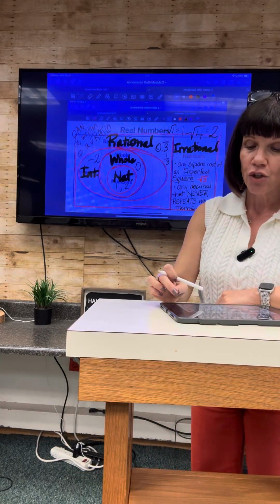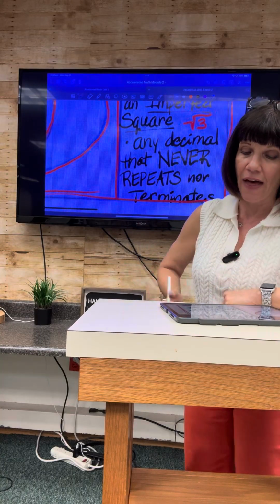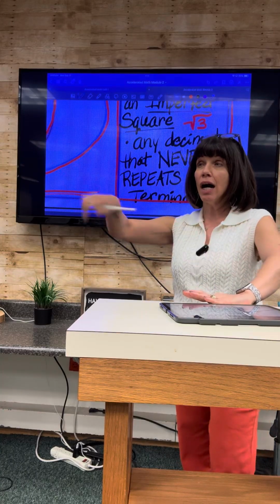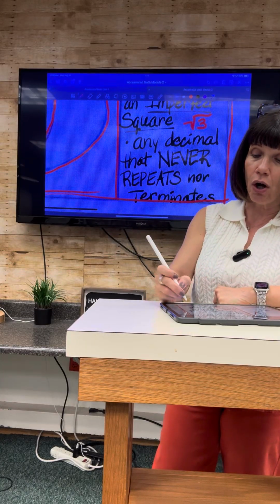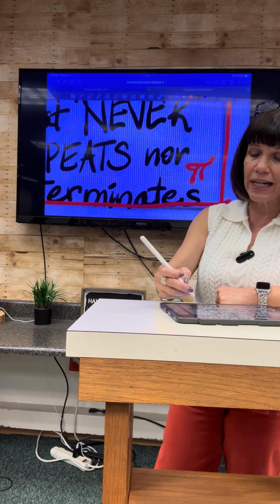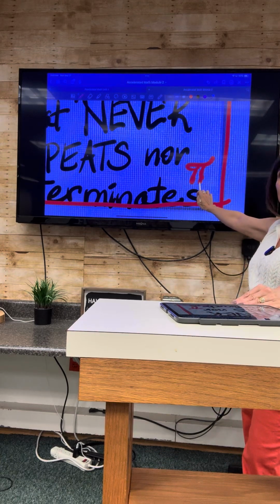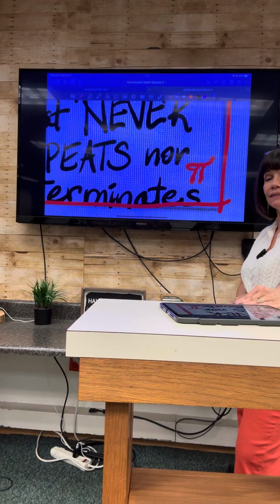Okay. So next let's talk about any decimal that never repeats nor terminates. I want you to draw an example here of the value called pi. It's a symbol, a Greek letter from the Greek alphabet, and the symbol is drawn similar to mine. It doesn't have to be perfect, but please draw that as an example.